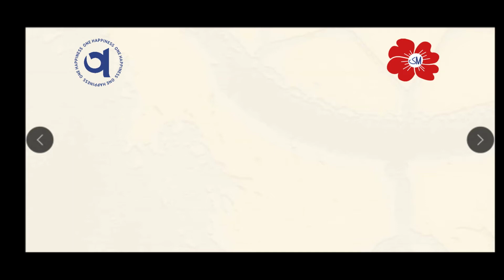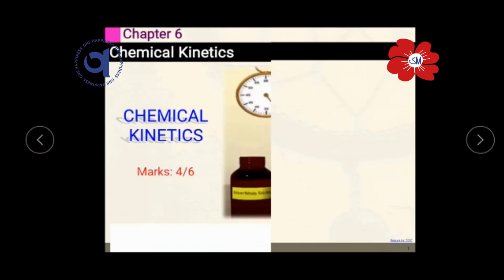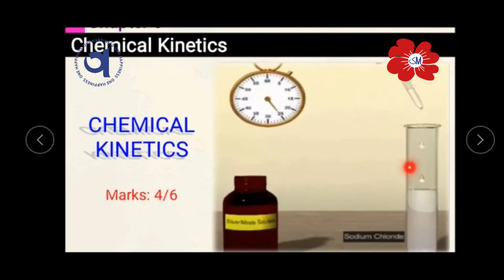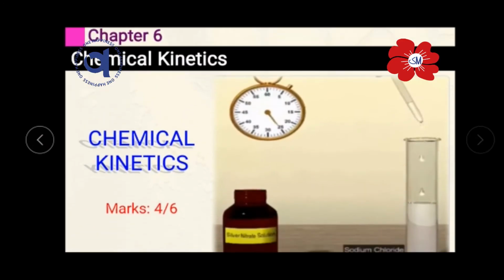So my dear students, today I will teach you a topic in chemistry, that is chemical kinetics. Before starting the chapter, I want to tell you this chapter has a weightage of 4 marks without option and 6 marks with option in your board exam. So let's talk about chemical kinetics.